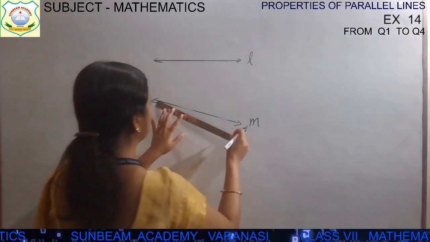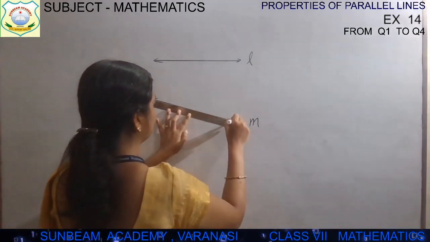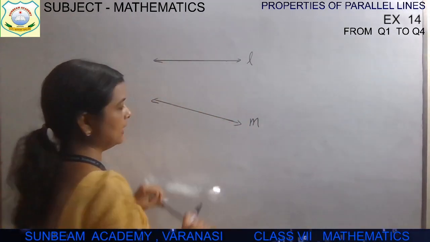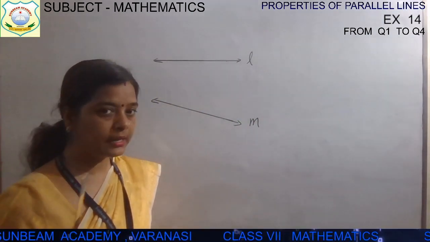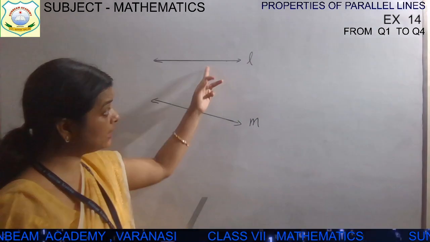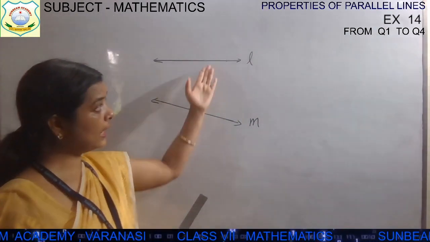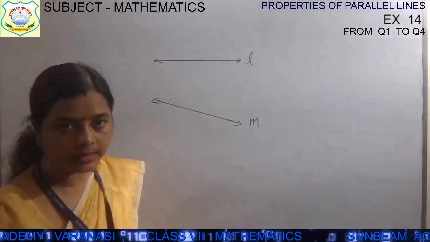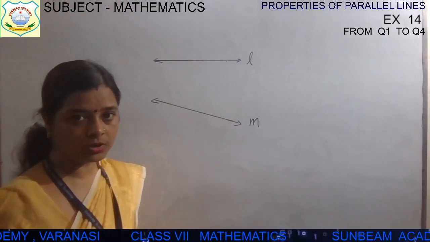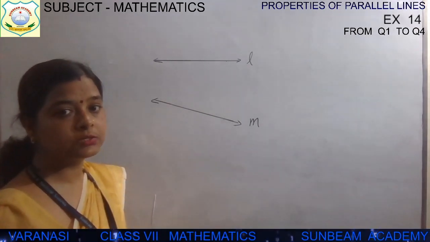I am going to show you the transversal line, children. Let's see it. I have 2 lines, L and M. If I take another line and that line intersects these 2 lines, a line which intersects any 2 lines at different points, distinct points, then that line is called a transversal line. What is it called? Transversal line.